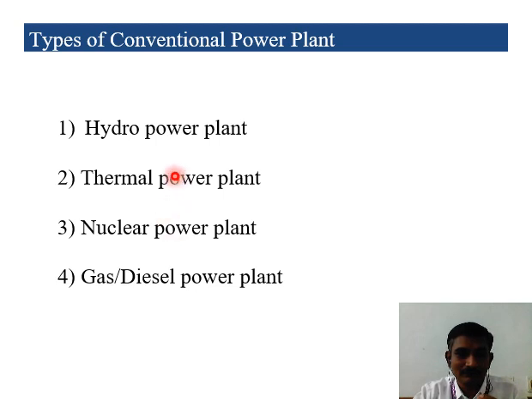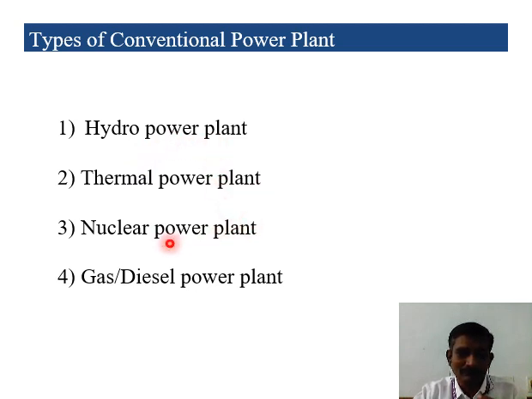The same principle we are using here also, thermal and nuclear. If it's a nuclear power plant, we use uranium as the energy source to heat up the water, which produces high pressurized steam. Again the steam turbine will rotate because of the high pressurized steam produced by the nuclear power plant. Then the coupled armature will rotate and the power will be generated. The only difference between thermal and nuclear is that the energy source we use differs between power plants.